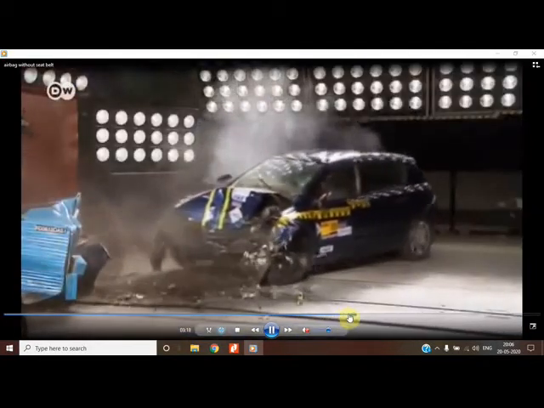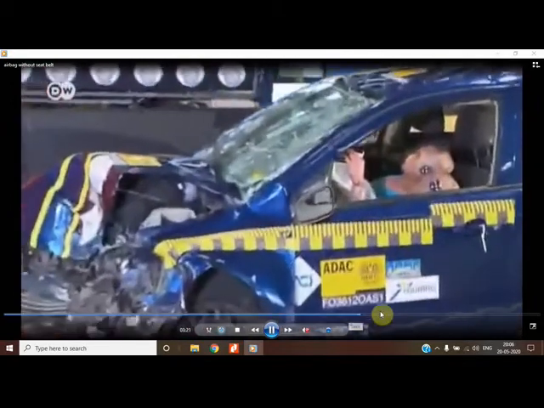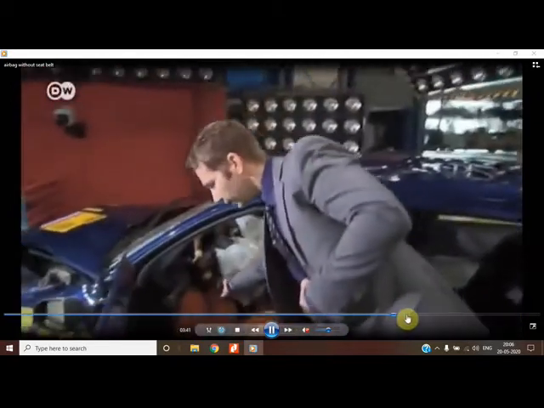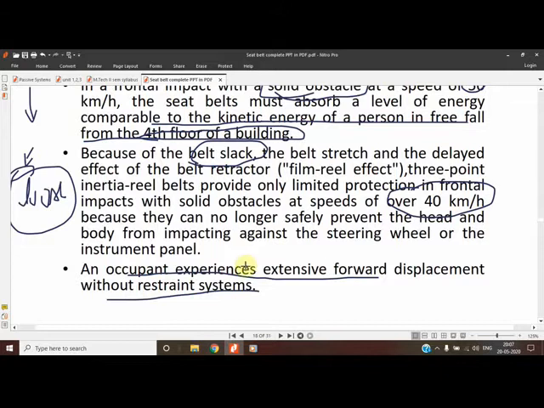This is where the excessive forward displacement takes place. So the forward displacement is to be restrained, so that the head safely gets into the airbag. A coordination is required, and in this way seat belts and restraint systems are compulsory when the vehicle speed is very high, meaning above 40 km/h.